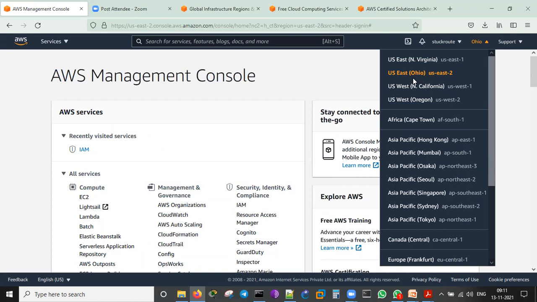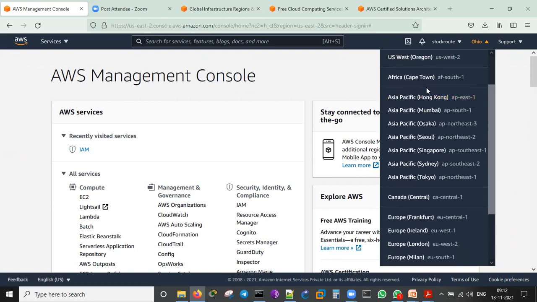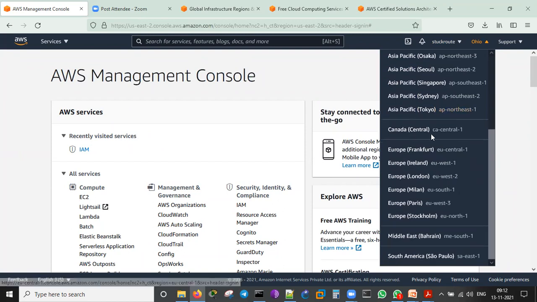This many data centers are there. You see US East: Virginia, Ohio, California, Oregon. Africa is in Cape Town. Asia Pacific: Hong Kong, Mumbai, Seoul, Singapore, Sydney, and Tokyo. Canada is Central. Europe: Frankfurt, Ireland, London, Milan, Paris, and Stockholm. Middle East is only in Bahrain. South America is in Sao Paulo.